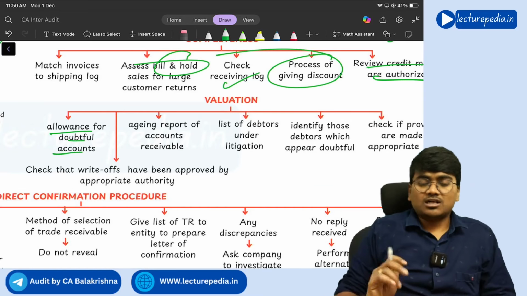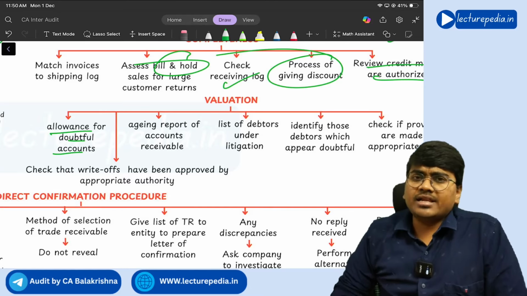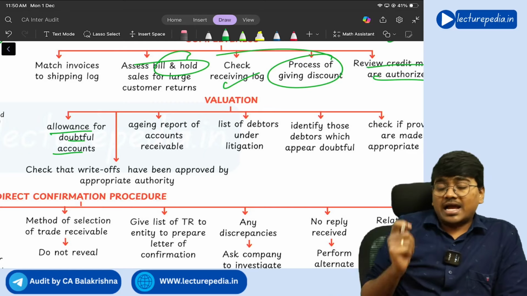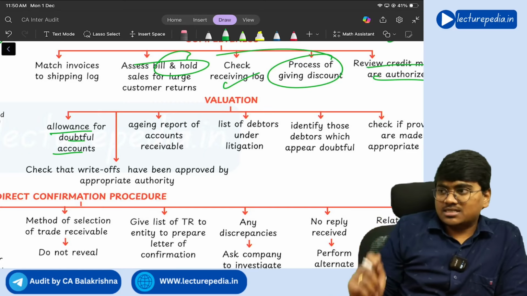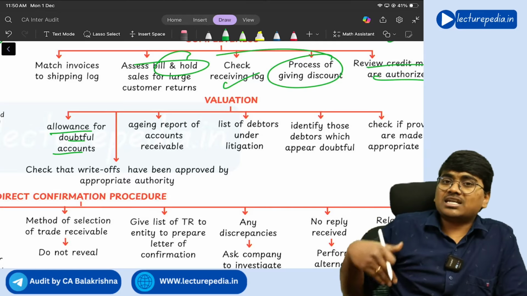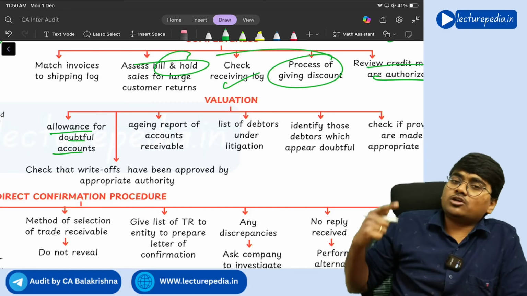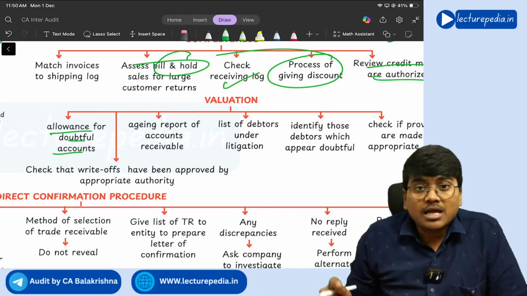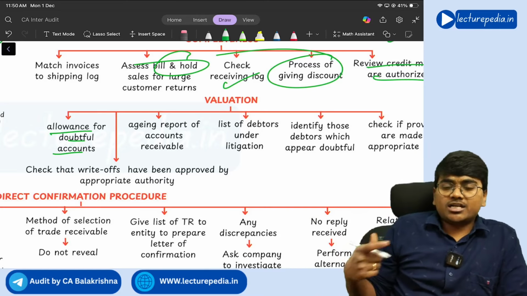Allowance for doubtful accounts. If there is any doubtful account, proper provision for that has to be provided. You should also ask for an aging report. Through this aging report, you will get to know how many debtors are outstanding for a long duration of time. If any debtor is outstanding for a long duration, there is a high chance that the debtor might become a bad debt. So with respect to bad debts, you need to provide provision.